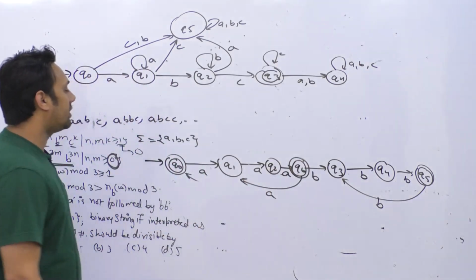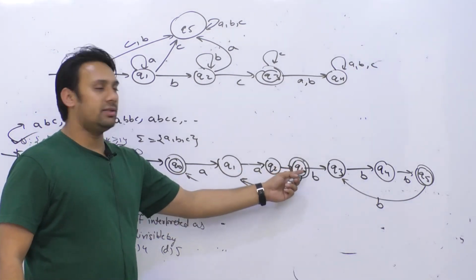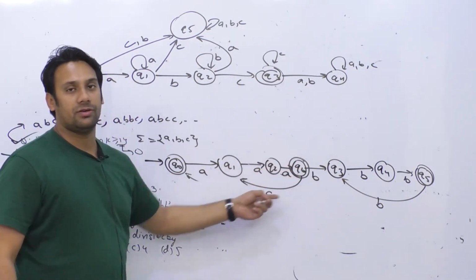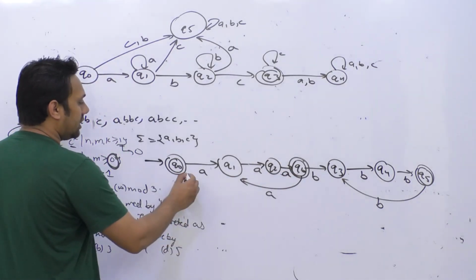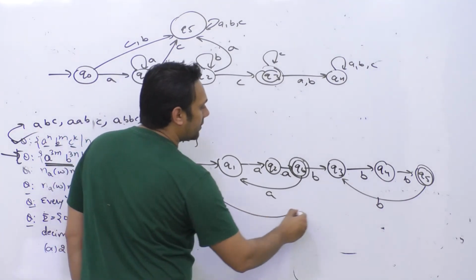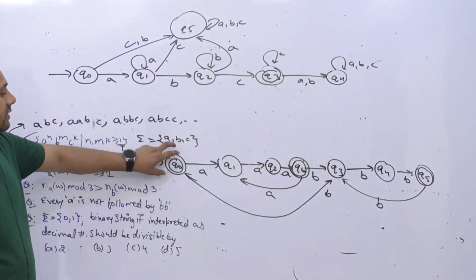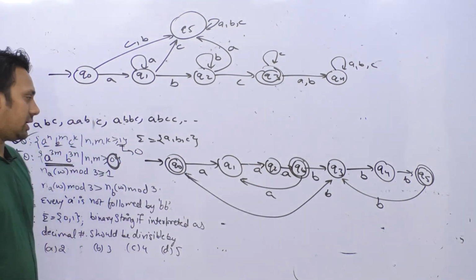So what will happen here? Whenever you have 0 A's, it is accepted. Whenever you have 3 A's, they are accepted. Then you can have A's which are multiples of 3 like this. Now here in the beginning, if you do not get an A and if you directly get a B, then you can go to this state. So basically in this state I have given transitions for both A and B. Now here also I have to give transitions for both A and B.